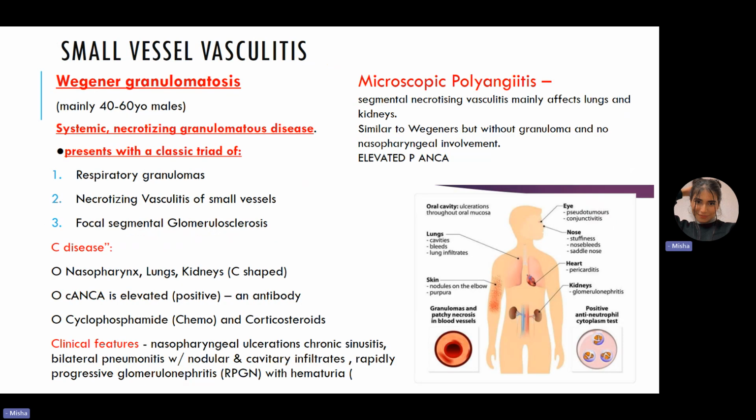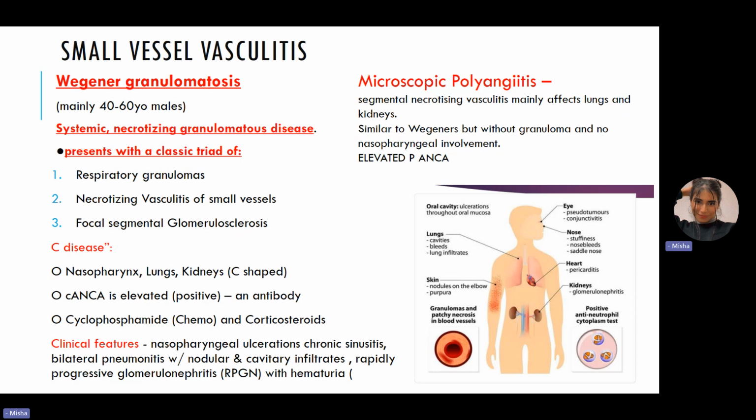Okay. Finally, we can go into the small vessel vasculitis. Small vessel vasculitis has four diseases. So we have Wegener's granulomatosis. Who is it mainly present in? 40 to 60-year-old males. What is the definition of the disease? It is systemic necrotizing granulomatous disease.